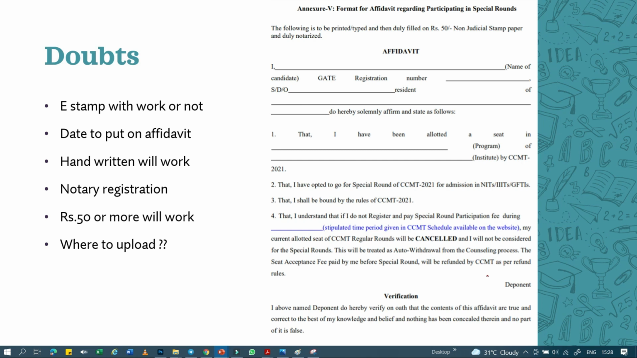Now you have to sign as the deponent where required here. Okay, and after that, where to upload? So this is the major doubt. You have to upload this affidavit on the CCMT website only. So keep doing login on the CCMT website. It will take some time for the option of upload affidavit to come there.